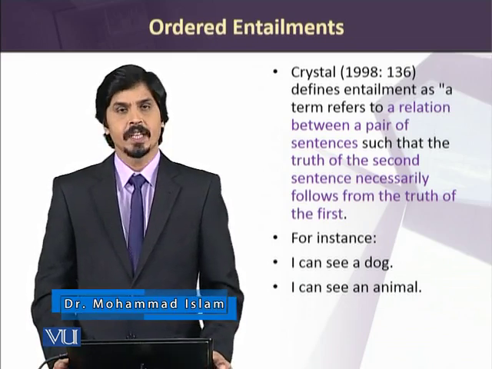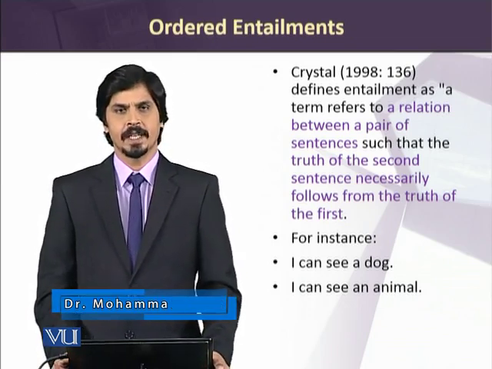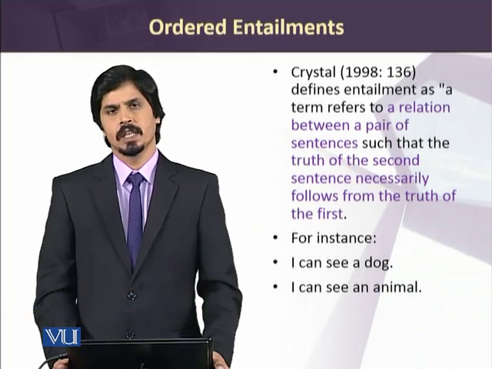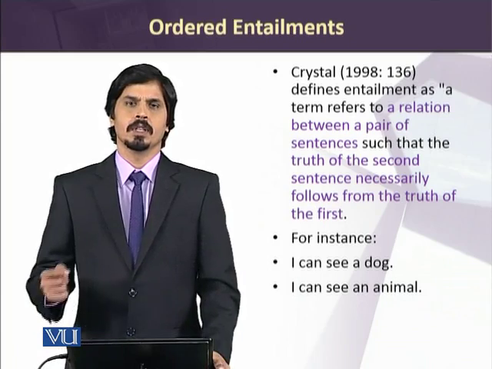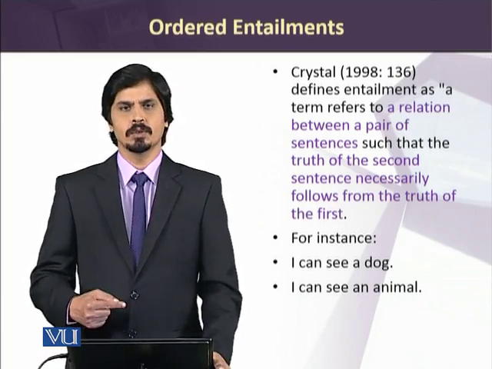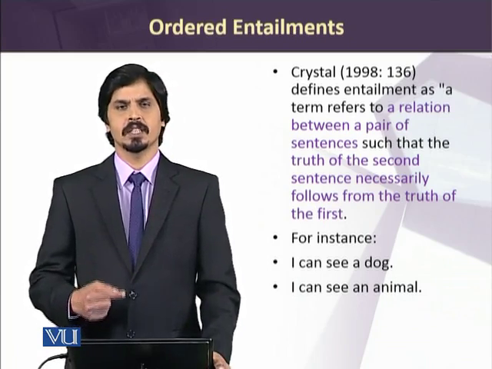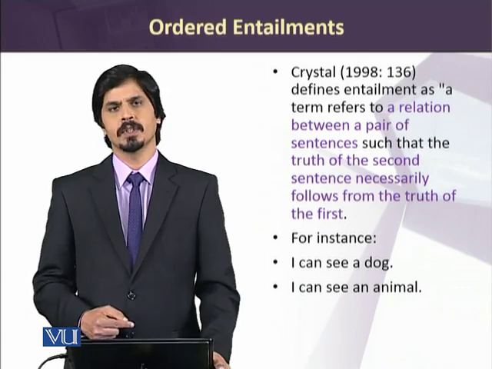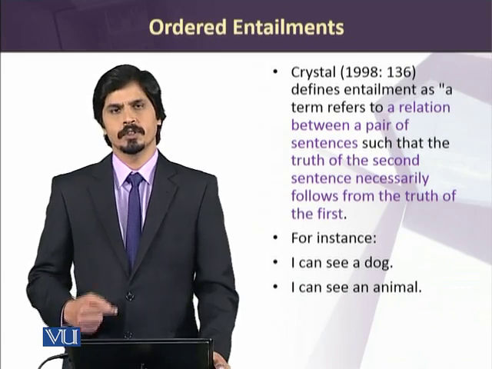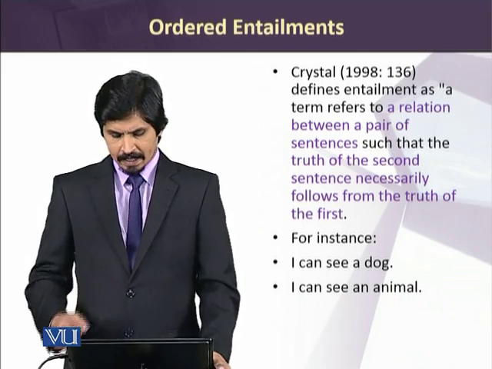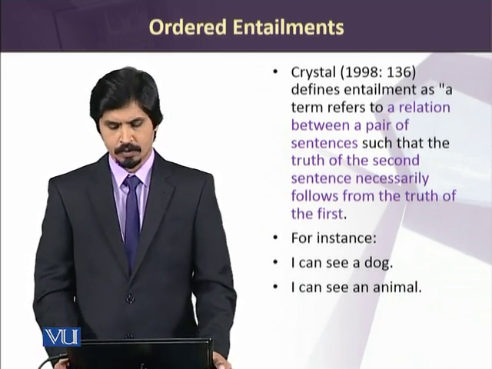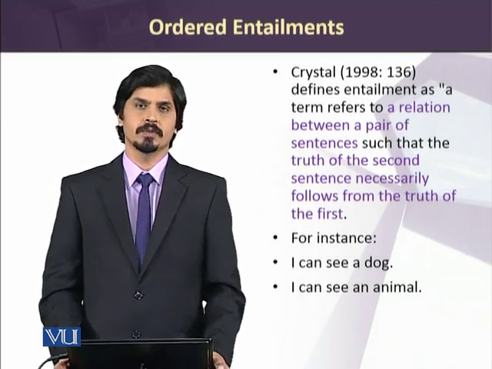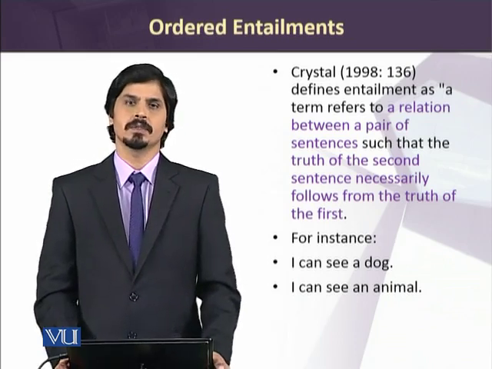For example, if you can see the example here, "I can see a dog." And the second sentence is, "I can see an animal." So if the first one is true, which is "I can see a dog" in this example, the second one would also be true. So the truth of the second sentence necessarily follows from the truth of the first one.